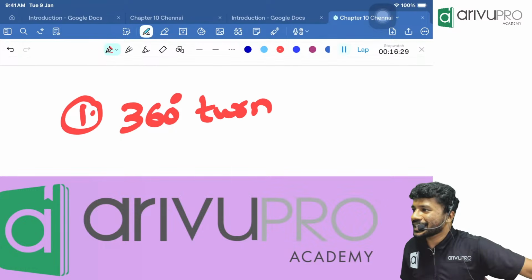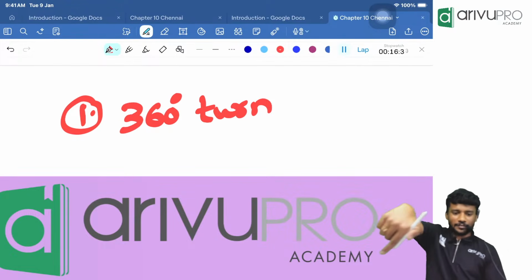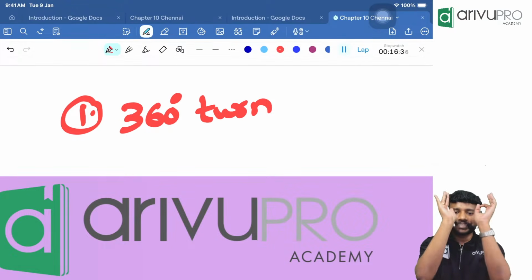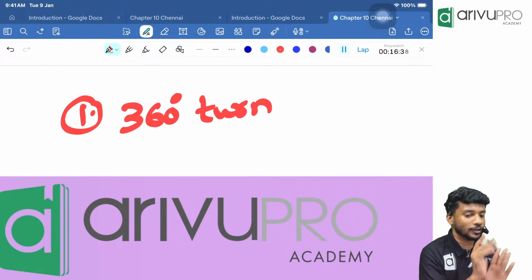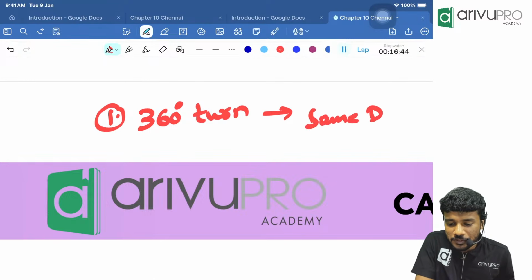What do you mean by 360-degree turn? A person will be looking in one direction. He will just come back to the same direction. That will not change. Make a note. 360-degree turn means same direction.